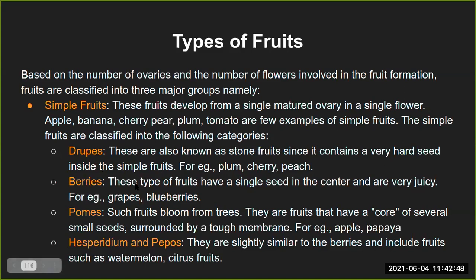Then berries. Of course, you know, these are the types of fruit that have a single seed in the center, and they are very juicy. Grapes and blueberries are examples. Then the pomes, the s sound is a little subtle here. Such fruits bloom from the trees, and they have a core of several small seeds. This is something like one huge fruit having a lot of seeds at the core. An example is apple and papaya.